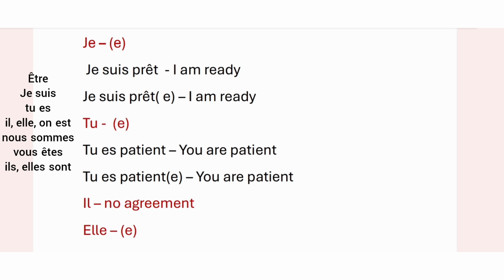Clear? Then, tu es patient, tu es patiente. You very well know that we add e to make the word feminine in French. That is, tu es patient, you are patient, for a masculine, and tu es patiente for feminine. Tu is also a subject pronoun which is only accorded in gender, not in number, because tu is used for singular. Then il, no agreement, because we have to turn it neither into feminine nor into plural, so no agreement.